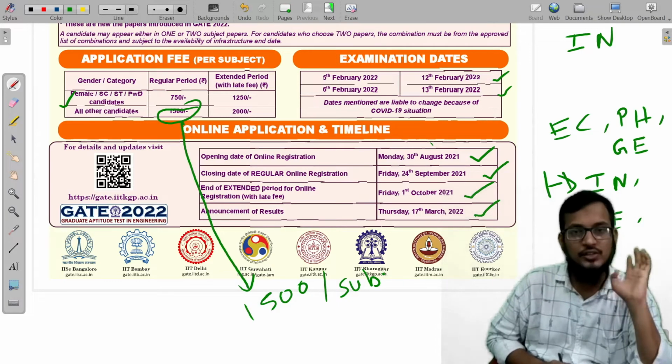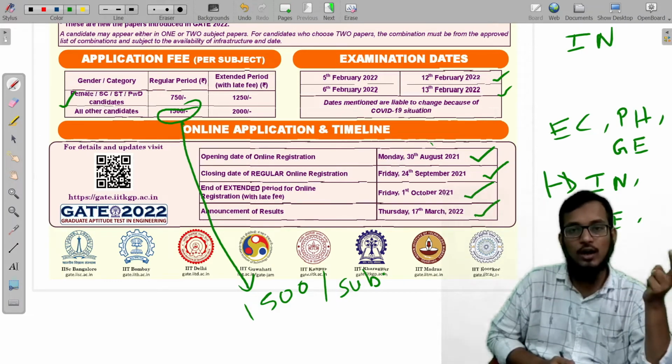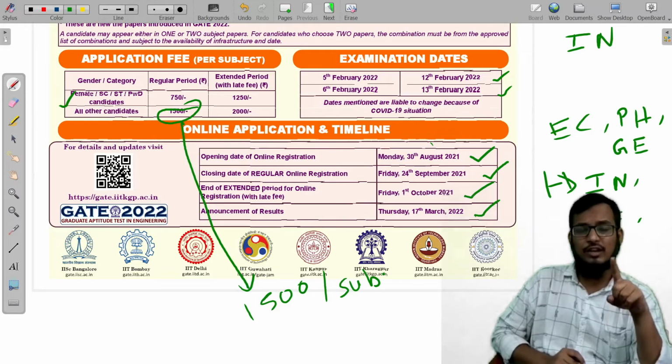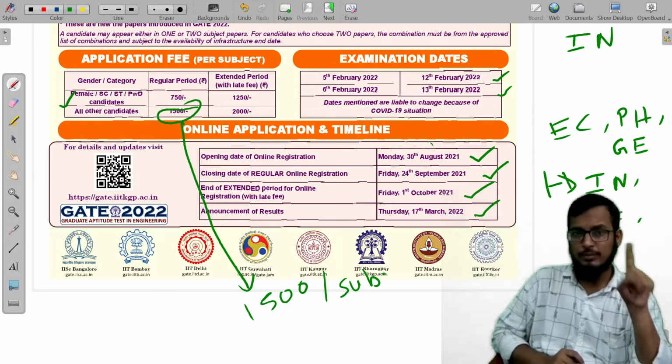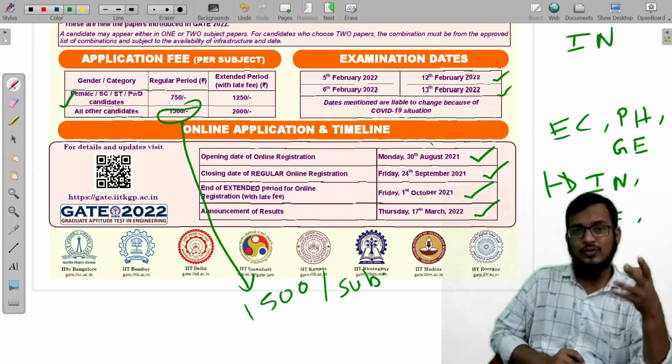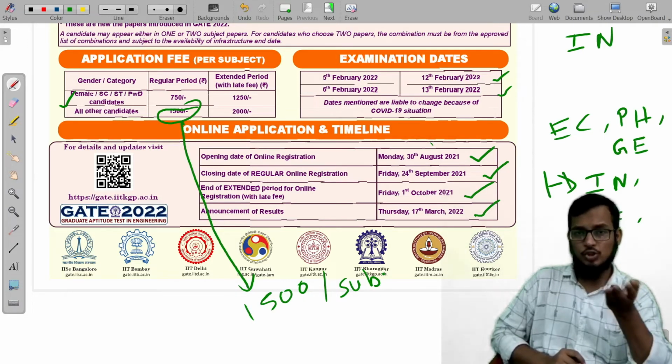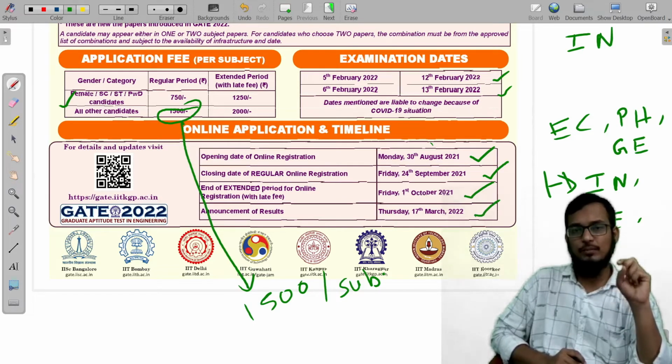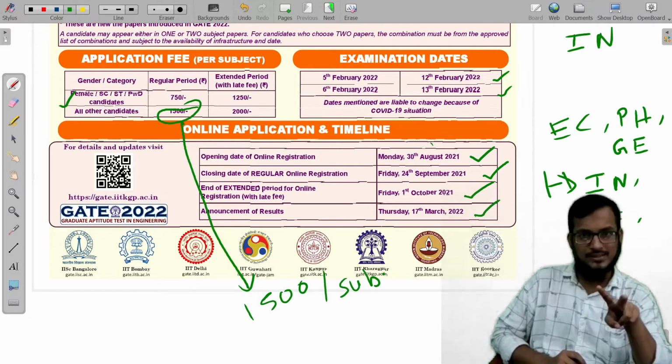Only a single application is enough. You need not apply another time or register another time. In this, you need to opt for a primary paper, which is your electronics and communication (EC), and a secondary paper from combinations like instrumentation, electrical (double E), physics, or geomatics. You can take any one, and you need to pay another 1500 extra, meaning totally 3000 for the two papers, right? So I hope.